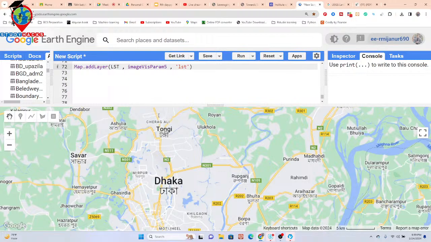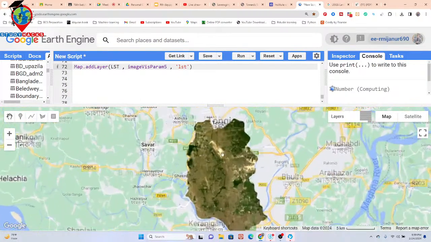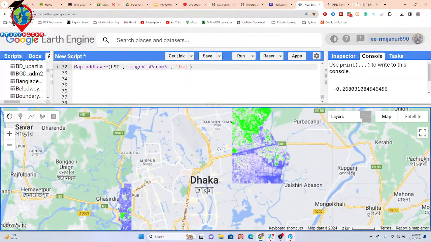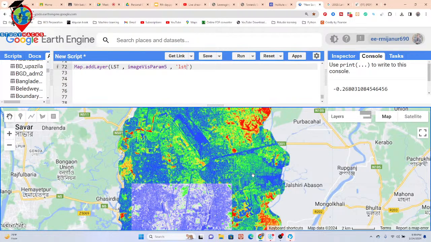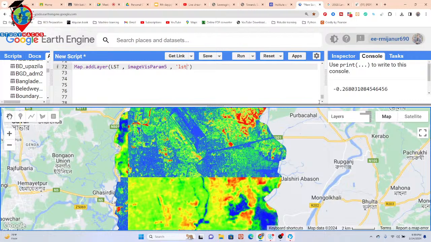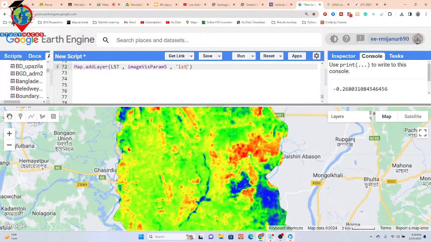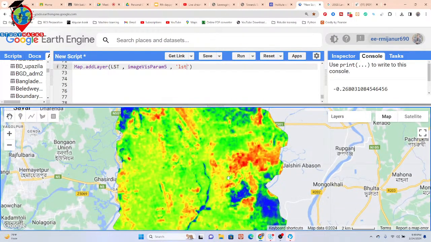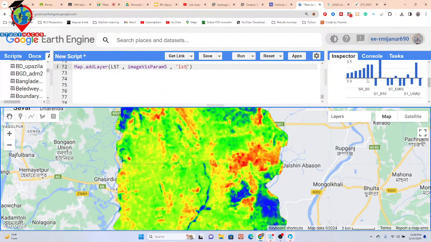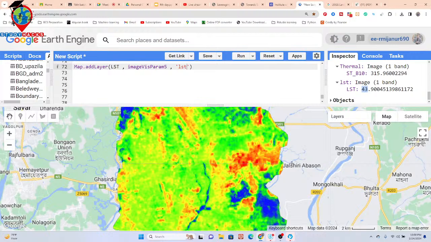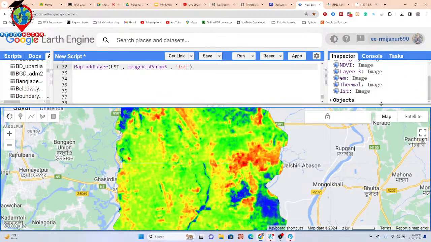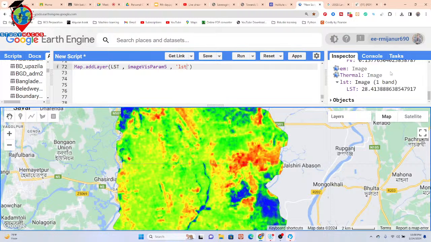Now I can get the final result about the LST map, and mainly we can see that the urban region or built-up region, as well as barren land, have high temperature. Okay, so you can see this type of thing. If you want to check the value, click on here and check what is the LST for this specific location. We can get 43 degrees Celsius. Suppose you can see it's a water body. I click on here, then we can get the low temperature LST. You can get 28 degrees Celsius.